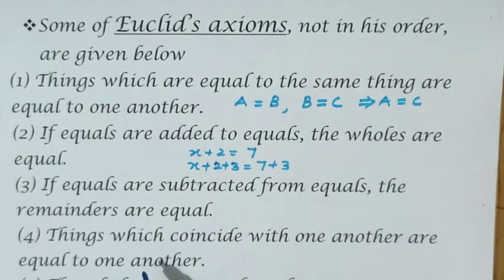Now what is the fourth one? Things which coincide with one another are equal to one another. When we studied the congruency criteria, you may remember the word superimposing. We keep one triangle on the other. If they superimpose each other, then they are equal to one another. So the word coincide is applicable in congruency criteria, right? With copies of the same passport size photos, one upon the other, they exactly cover each other. That is why they coincide with each other, meaning they are equal to one another.